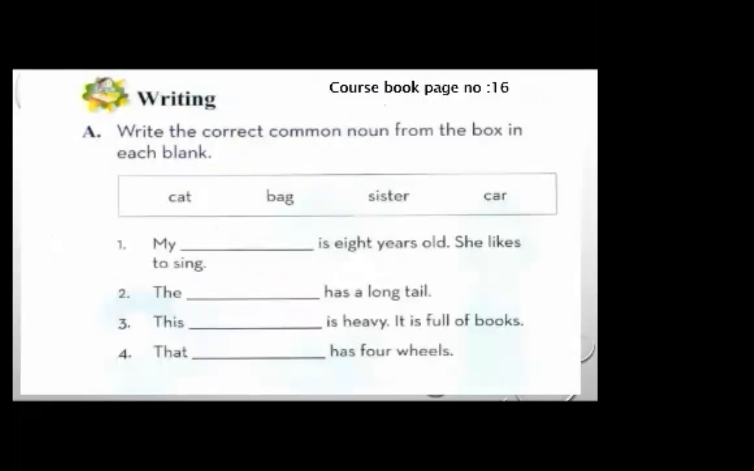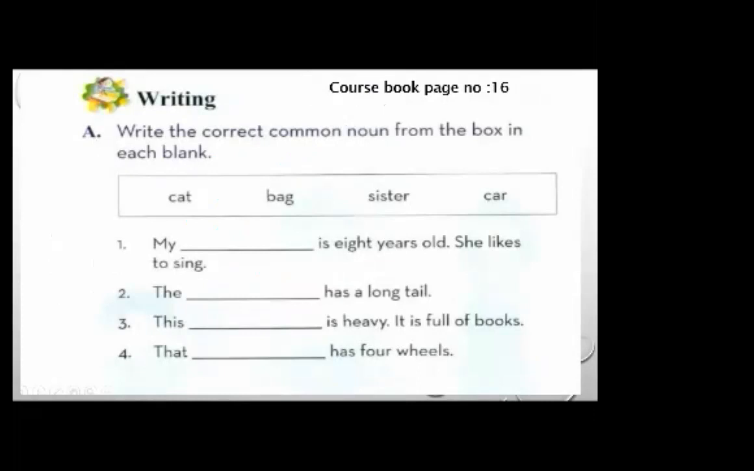This is the writing topic of your course book, page number 16. It is also related to the common noun and proper noun. Write the correct common noun from the box in each blank. We are given some words like cat, bag, sister, and car. These are the common nouns, and now we have to put them in the correct blank.